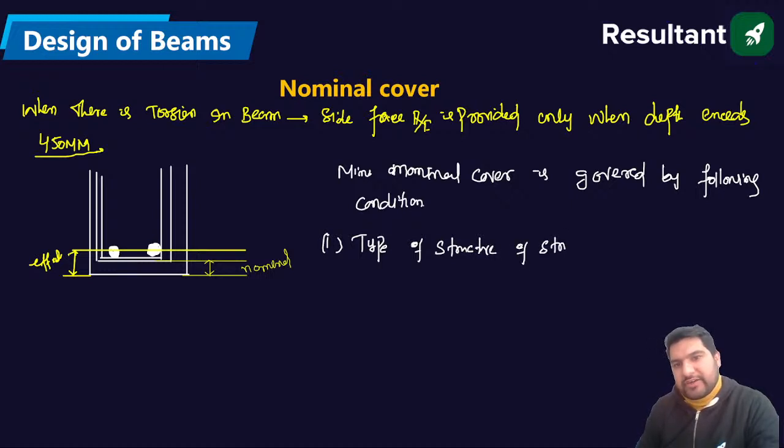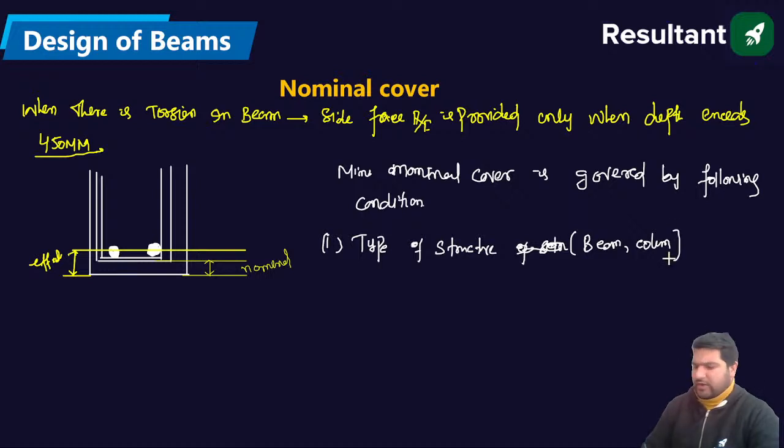Okay, so the type of structure means it should be beam or it can be column. Anything, guys. I'll write down what the value is. Don't worry. So the second point is the exposure condition. What is the exposure condition? That is, the concrete is subjected to what type of environment?